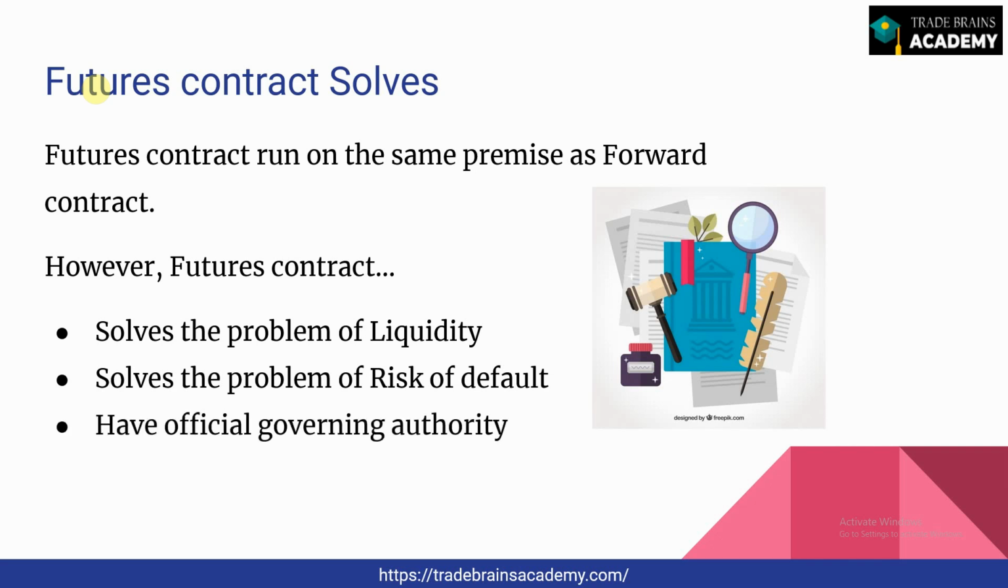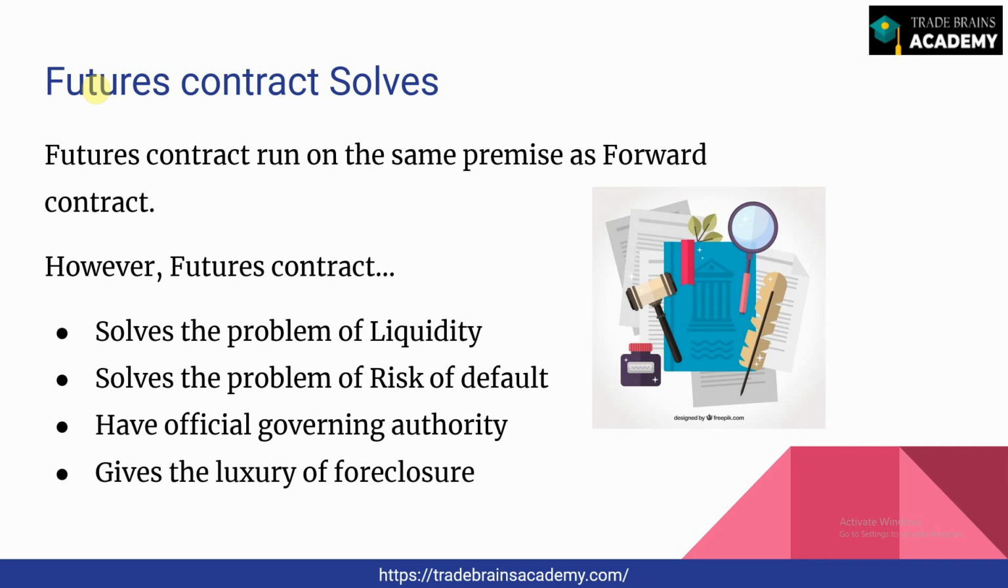The next is that there's an official governing authority. As I told you, in India, the futures market is governed by the Securities and Exchange Board of India. So there's a formal authority which makes all the decisions regarding the contract. And if, as and when any dispute arises, this official body takes up all the responsibilities and makes sure that the contract is settled in the right manner.